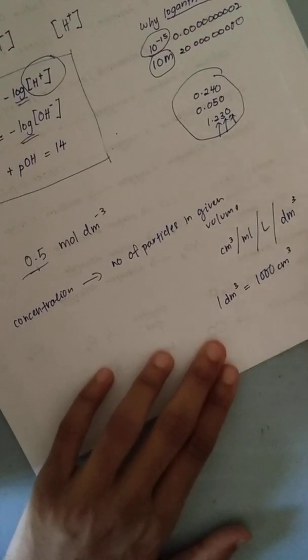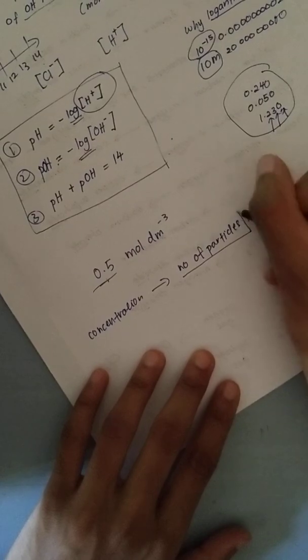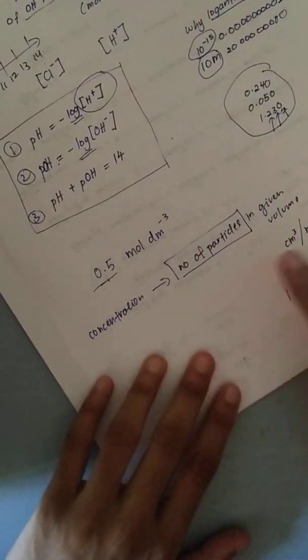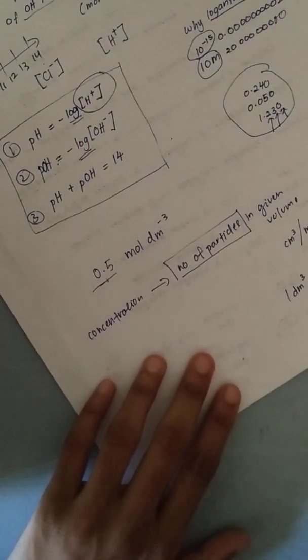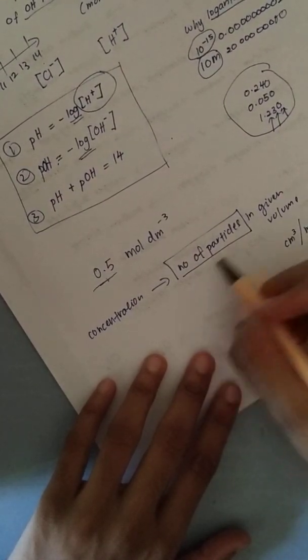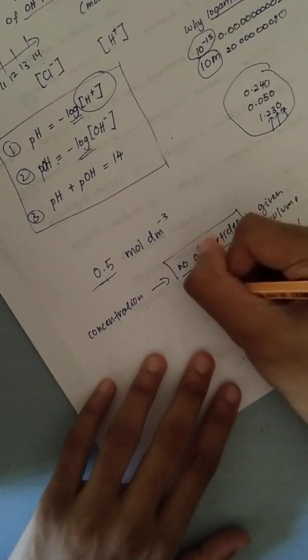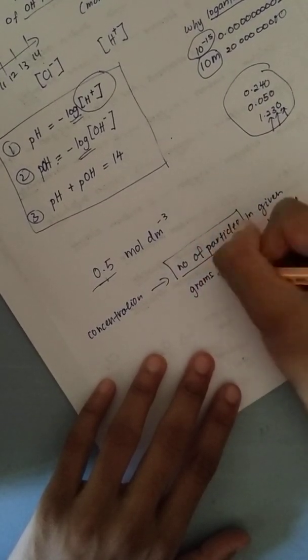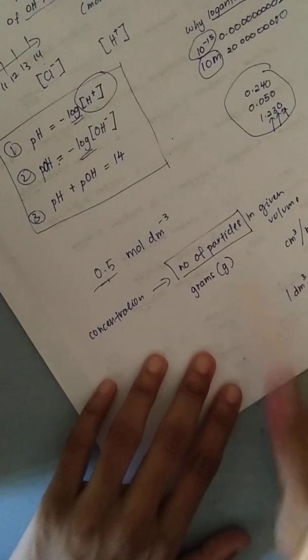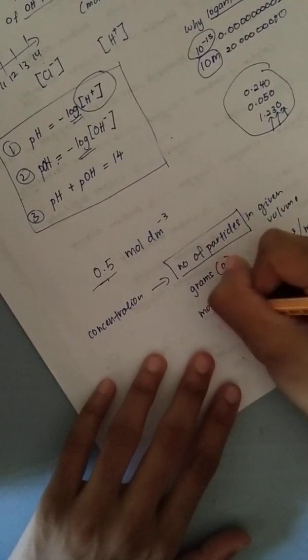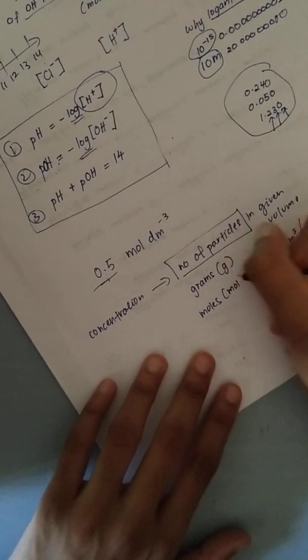And the number of particles, you're not going to count 1, 2, 3, 4, 5, 6. No, just now the one that I gave you was just a simple example. The number of particles you are going to calculate in terms of grams, that means g, or in terms of mole, that means mol.